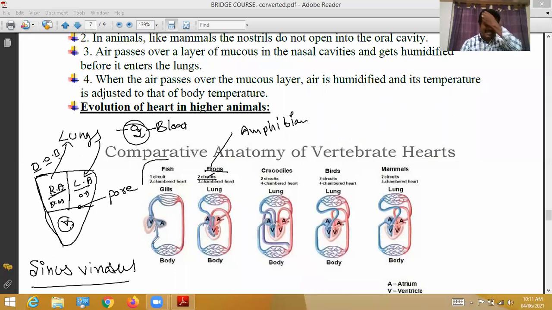In exams generally, if you start to study the syllabus, then you will easily understand. Before this, some introductory part will be there. If you learn the topic, automatically you will understand the sinus venosus.